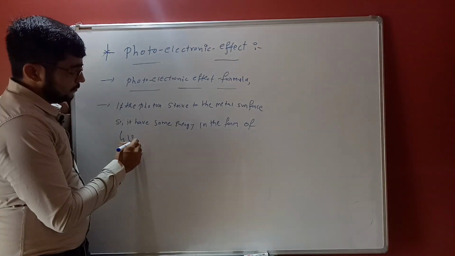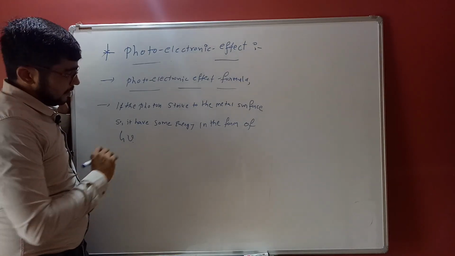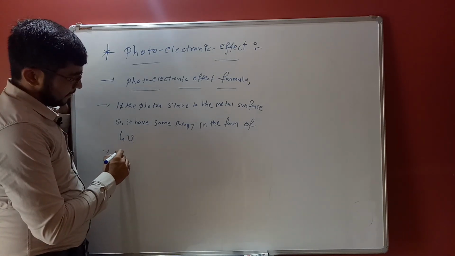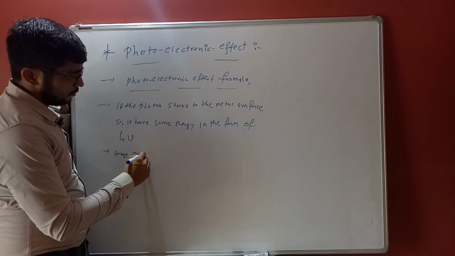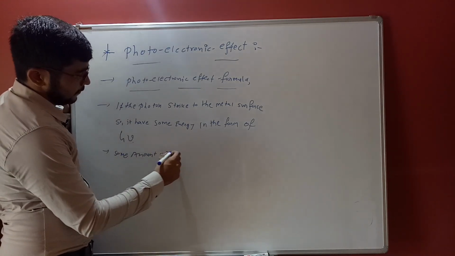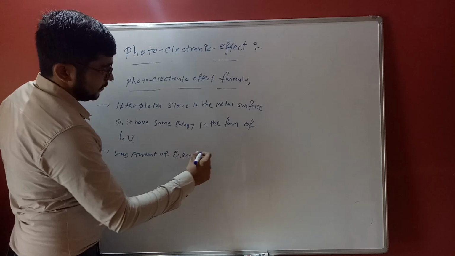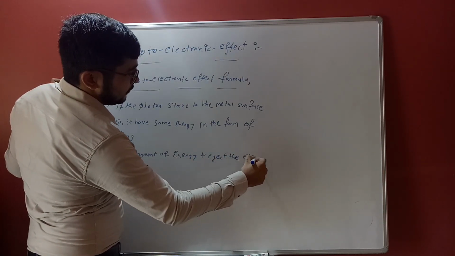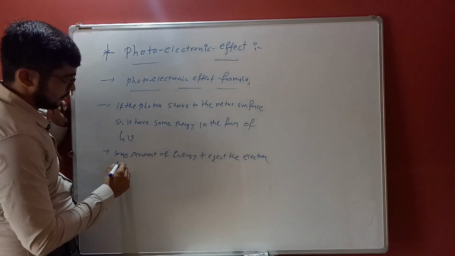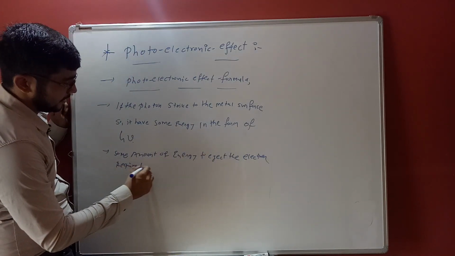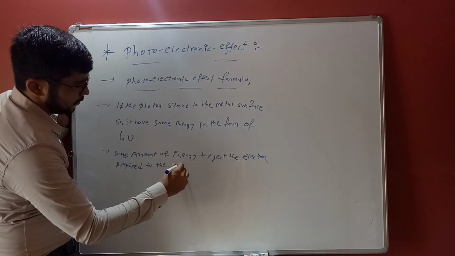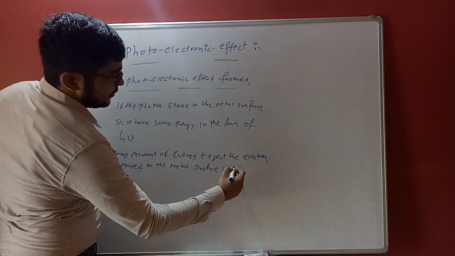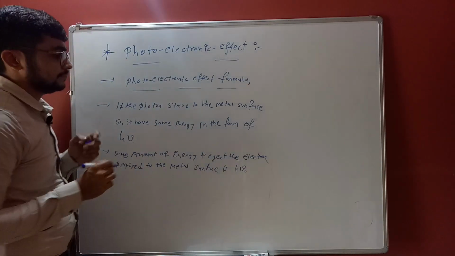And some amount of energy required to eject the electron from the metal surface is h mu 0.